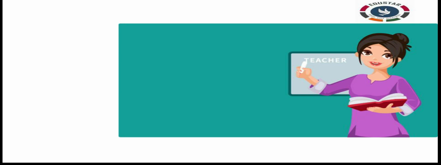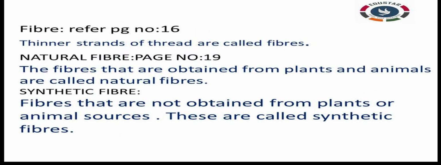Now take a new page, write the lesson number in the center, on the first blue line with a black stick pen. In the next line, write the lesson heading. Okay, put lesson number 3, fiber to fabric. First, we are going to write the definitions. Write heading, definition on the left side. Fiber. First one is fiber. Refer page number 16. Thinner strands of thread are called fibers. You can see the PPT also and you can write the answer.